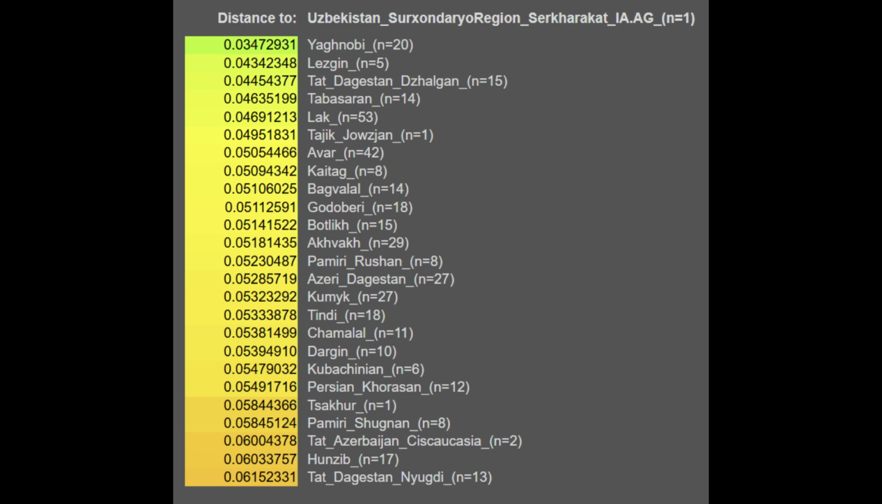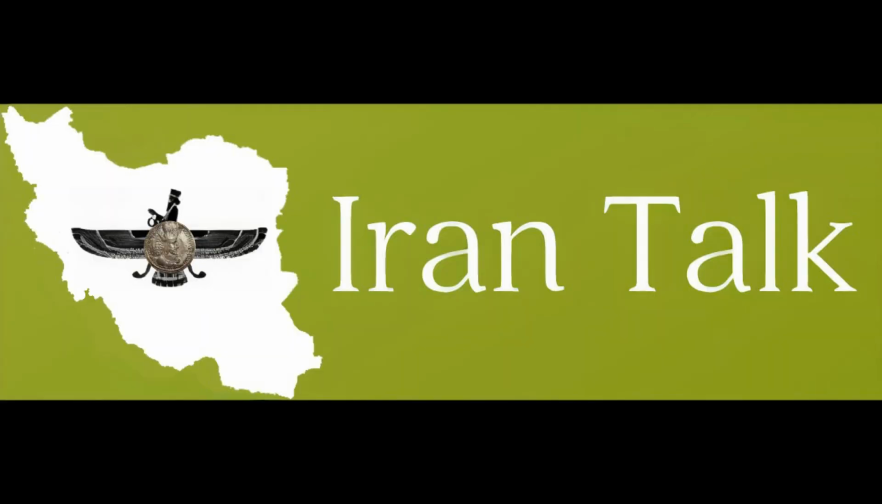Thus, what's evident from the distances for these ancient Aryan samples from Central Asia is that they're fairly close to isolated Iranian populations from Central Asia, as well as the steppe-shifted Iranian Khorasani and Caucasian populations.